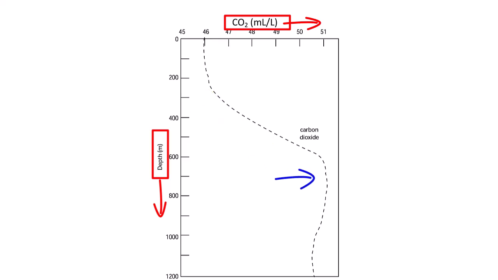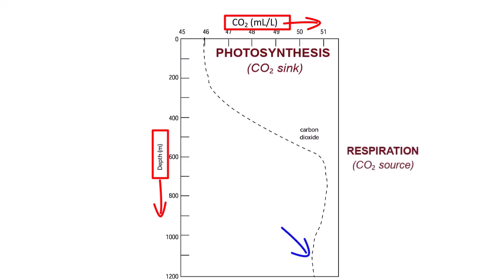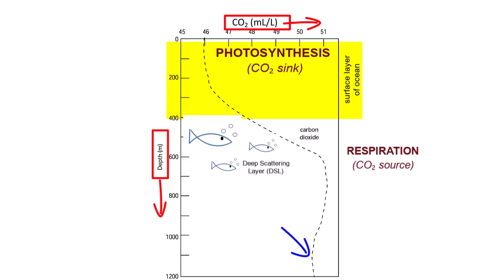Why? A number of reasons we've already discussed. Photosynthesis is the dominant biological process at the surface, and it removes carbon dioxide and produces oxygen. However, here respiration dominates, just under the surface layer of the ocean, where a large group of organisms, collectively known as the deep scattering layer, congregate during the day to avoid their predators. That respiration produces carbon dioxide. Decomposition dominates in the deep ocean because that's where decaying organic material falls and collects. Decomposition is also a source of carbon dioxide.